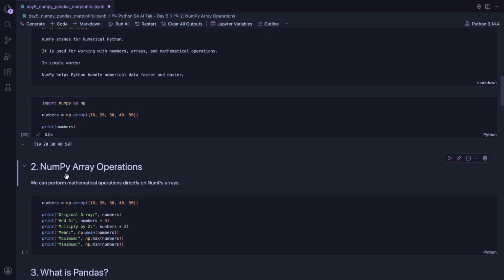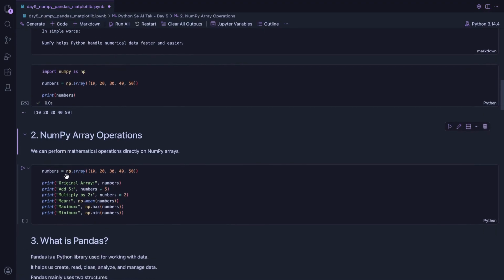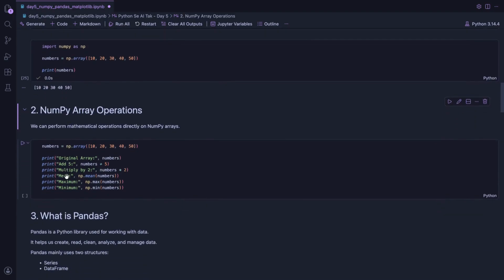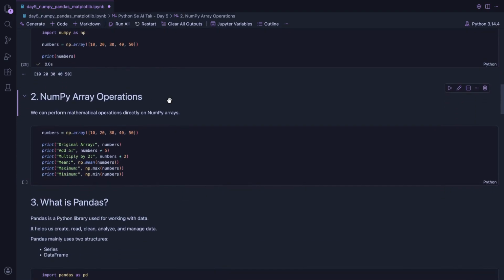Now let's see why NumPy is powerful. So with NumPy arrays we can perform operations directly. For example, we can add, multiply or calculate average easily. This is very useful when we work with large data.